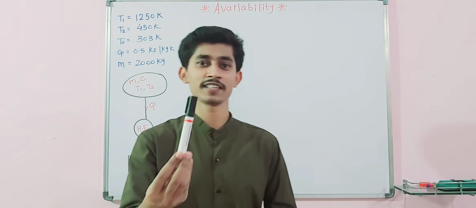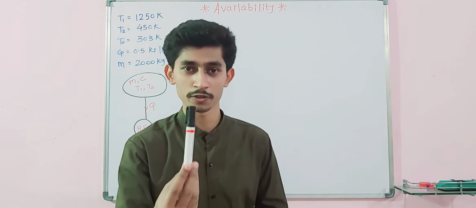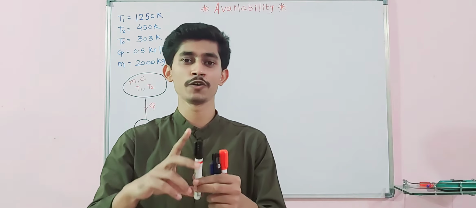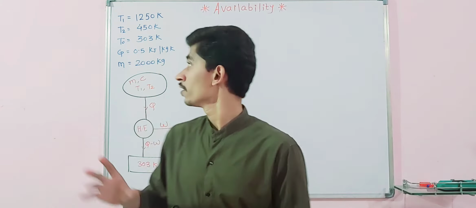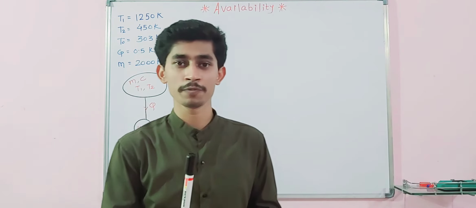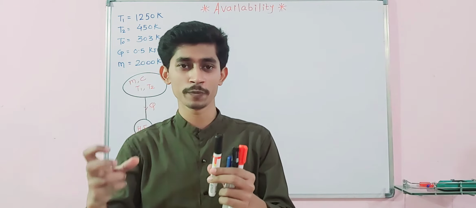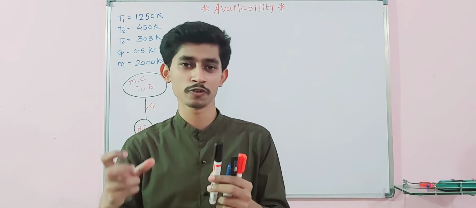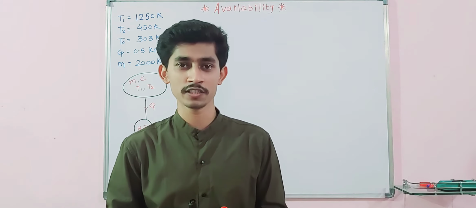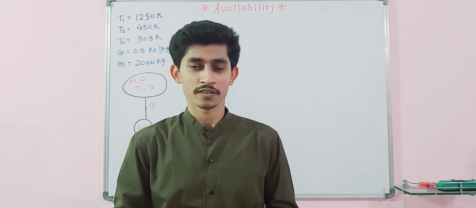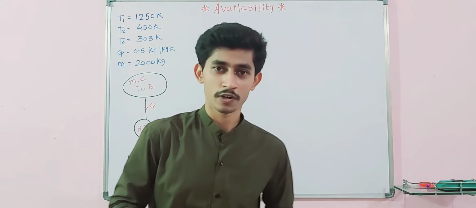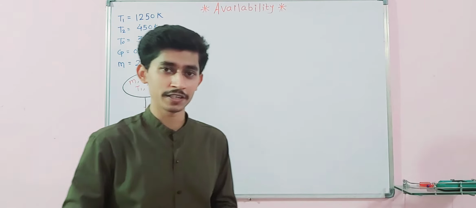Now assume this as a billet, and this billet is going to be cooled from temperature 1250 to 450 Kelvin. In this period of time, some heat is going to be released, and that heat is going to be used as a source of energy for work production. So this is the problem. How do we find the available energy in this case?